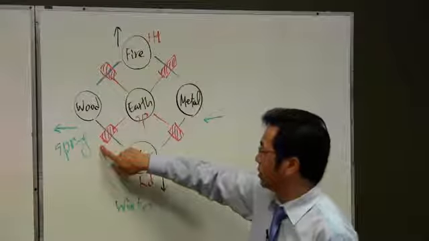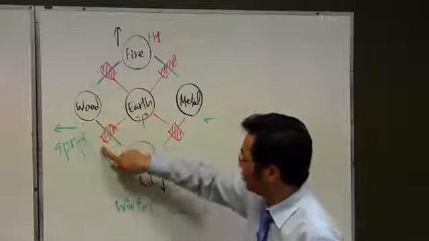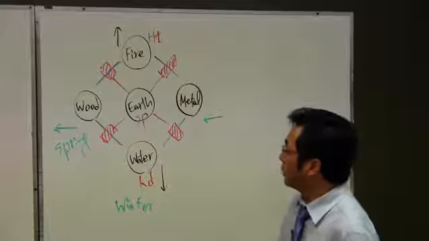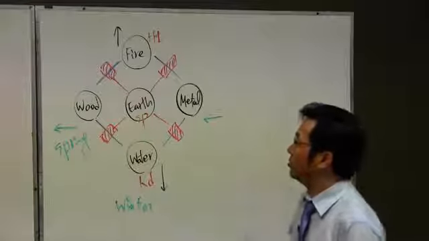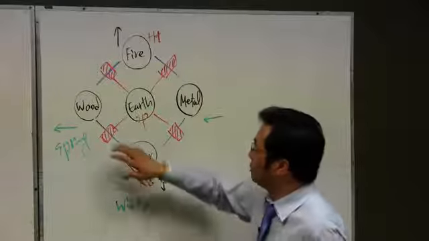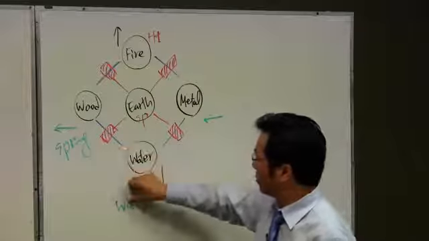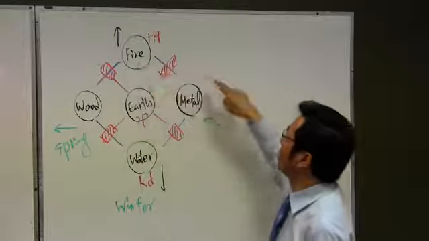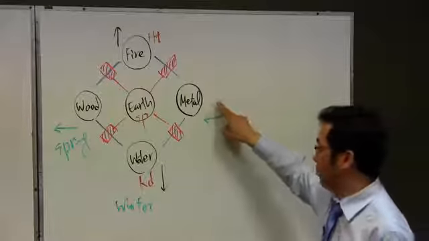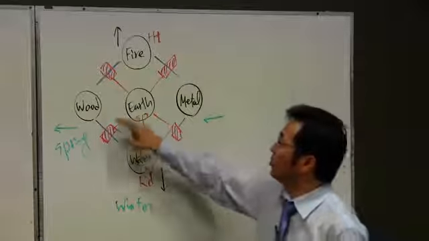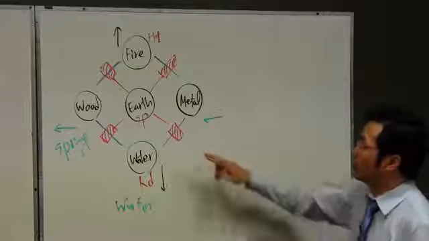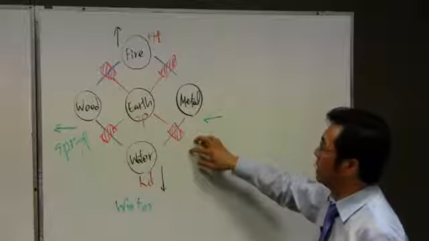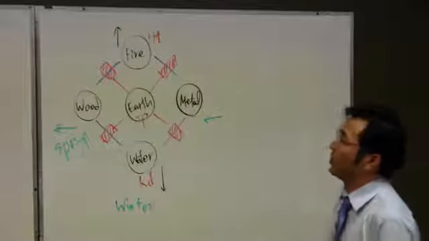The part which does not belong to spring and does not belong to winter. That is neutral. And in the middle portion, what do we put? Earth. So earth is here. Earth is not only located between winter and spring, it is also located between spring and summer, summer and fall, and between fall and winter. So we have four different types of earth. All of these are located at the center or neutral in nature. So we call that the earth.